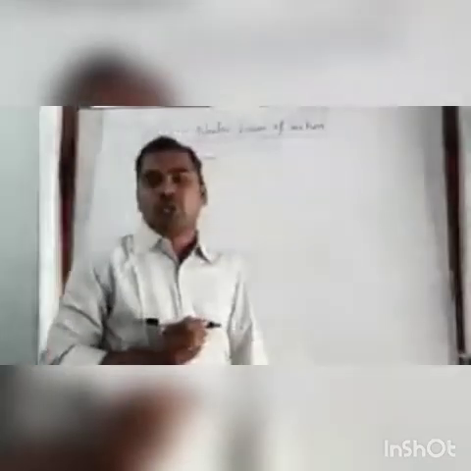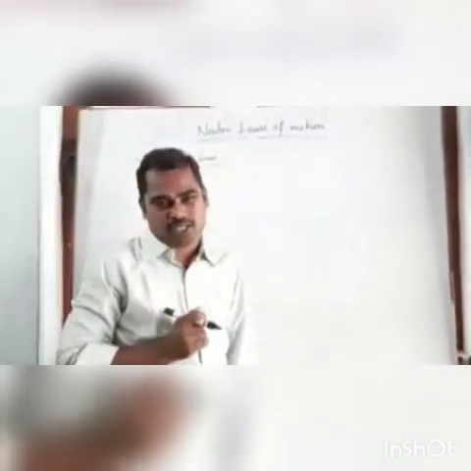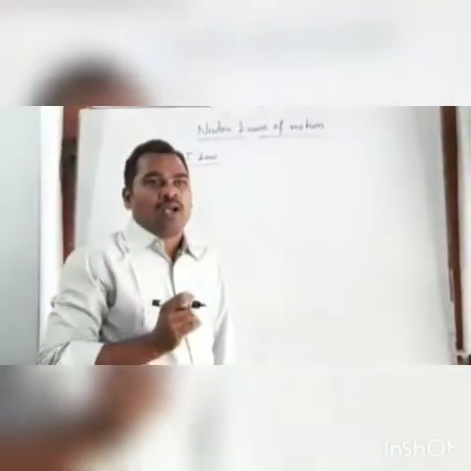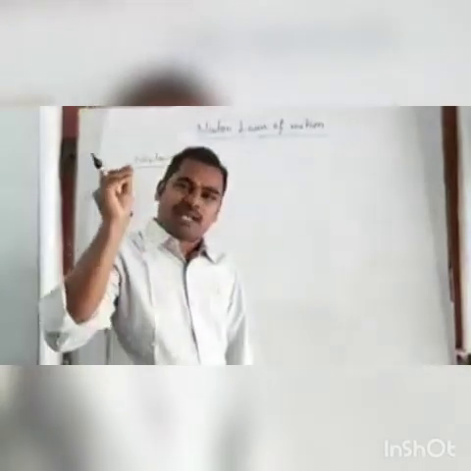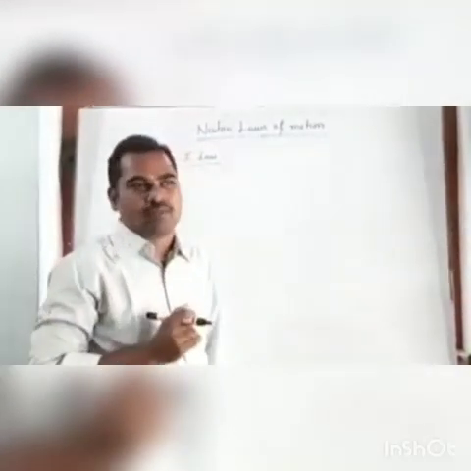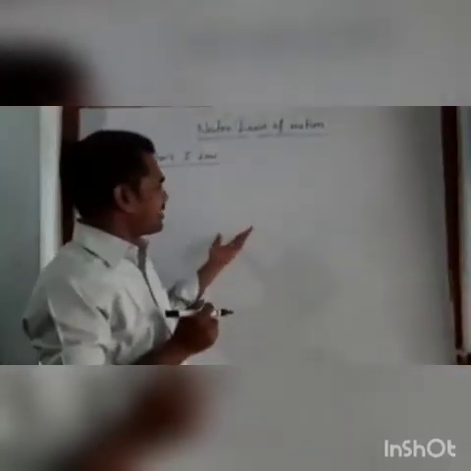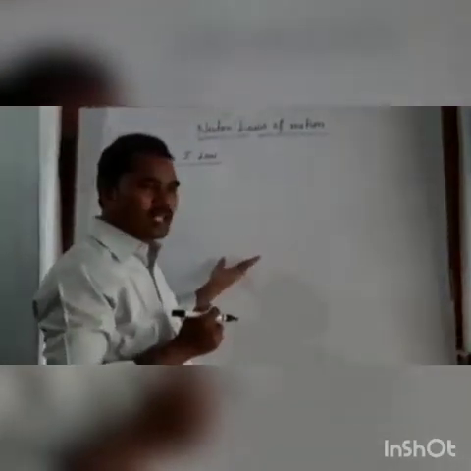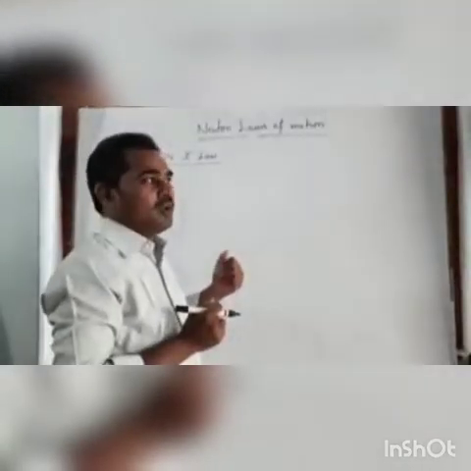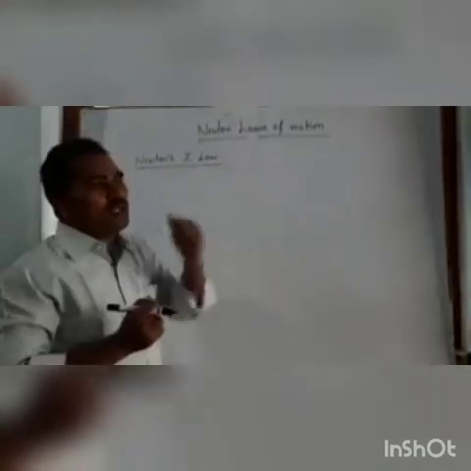According to Newton's first law, unless some force is applied on the object, a rest object stays at rest or in uniform motion. For example, we can take one of the objects, the board. Unless a force is applied, the board is at rest, or it continues in uniform motion.